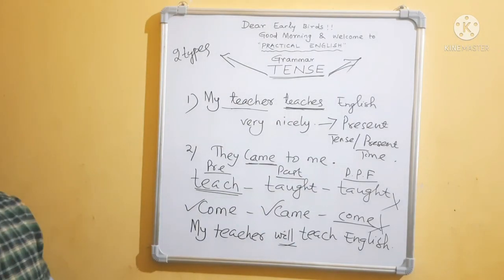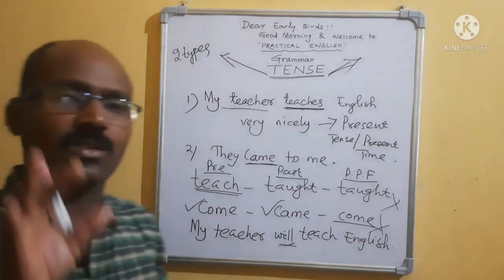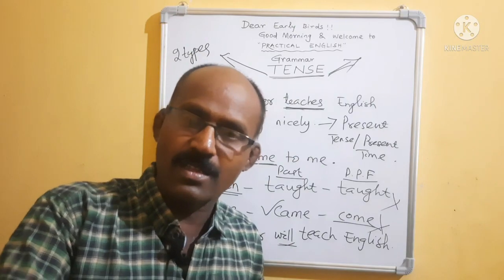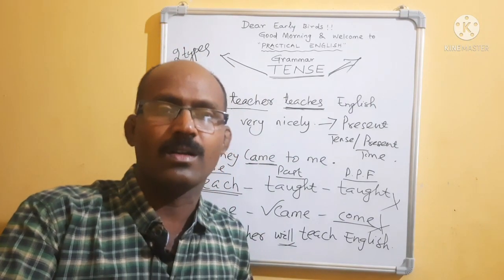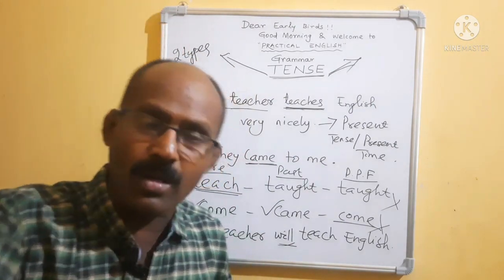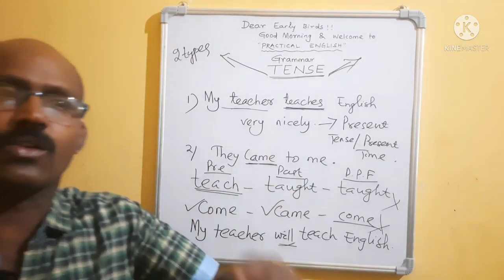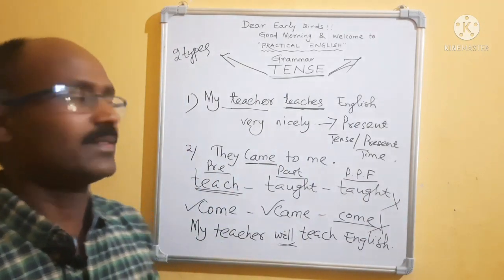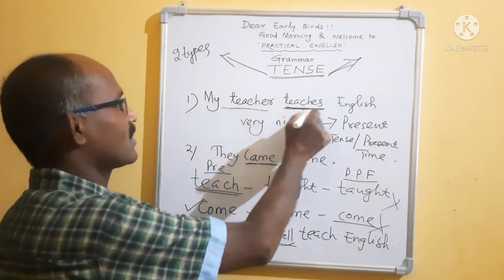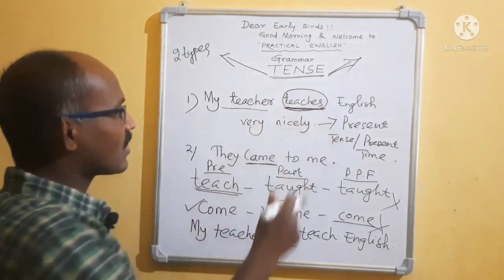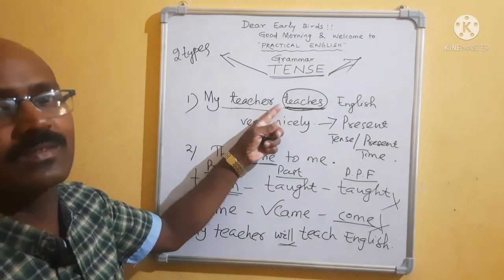But when we are discussing tense, please remember the verb will come alone. Verb will not come with others. Look at this verb, teach: it has not come with other verbs.